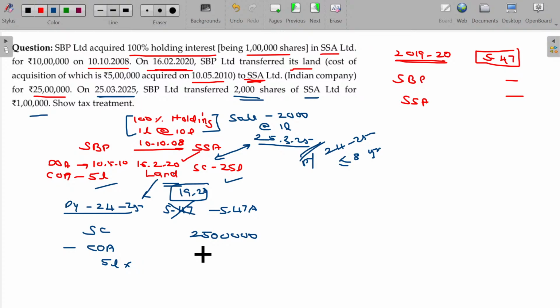What is the index value on that date? 289 should be the numerator value, and acquisition date being 10-11, the index value being 167. If you do the cross multiplication, what's the final value? 8,65,269. Subtract to get the long-term capital gain.